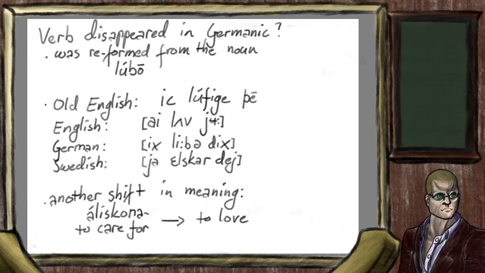Älskar comes from the Germanic verb aliskona, which originally meant to care for. Because of this hole in the Germanic language, this verb changed its meaning and came to mean to love. Very similarly as happened between Indo-European and Latin.